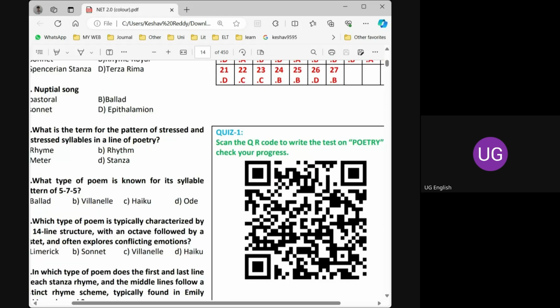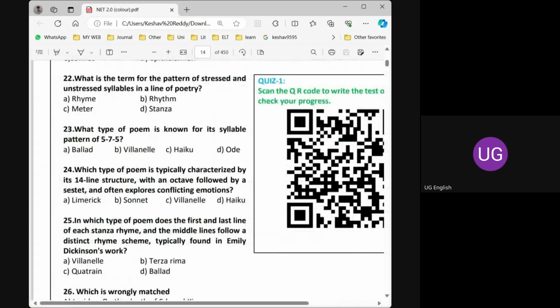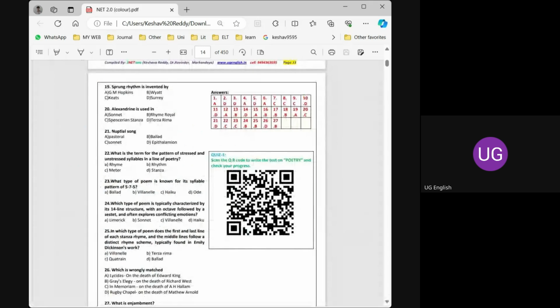I will share the quiz link in the class group. After going through the 27 questions, please attempt this quiz because most of the questions or concepts will be covered in the quiz also. I will send the quiz link tomorrow morning. If I send it today, you will directly answer the questions. But not all the questions are the same in the quiz.